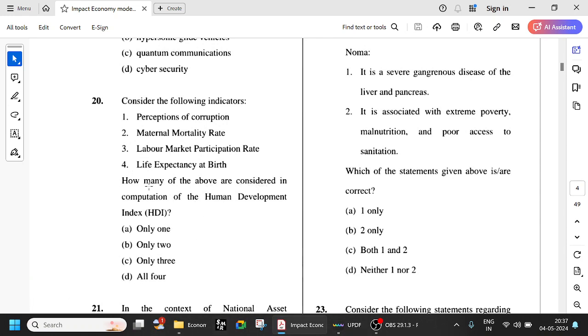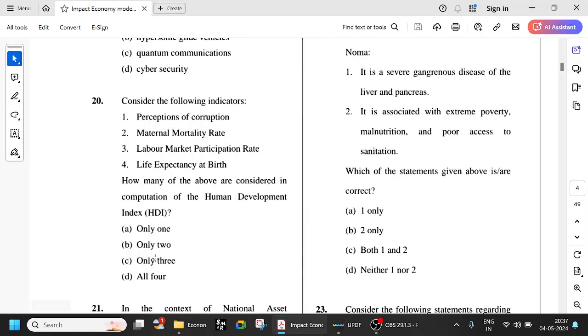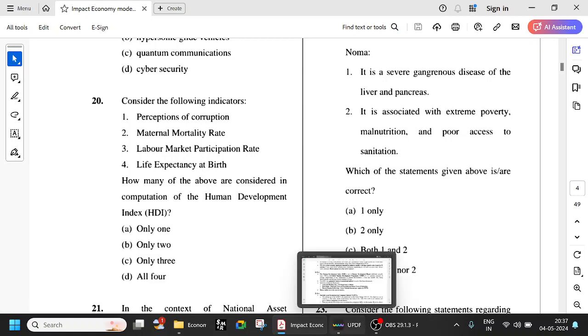How many of the above are considered in the computation of the Human Development Index? So what is the answer? Option A is the correct answer. It says only one, that is life expectancy at birth. Out of these things, only life expectancy at birth is there.